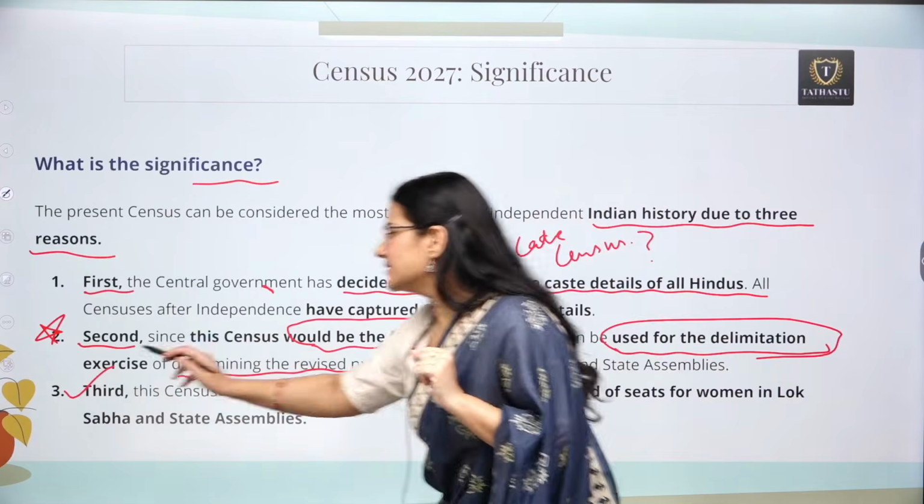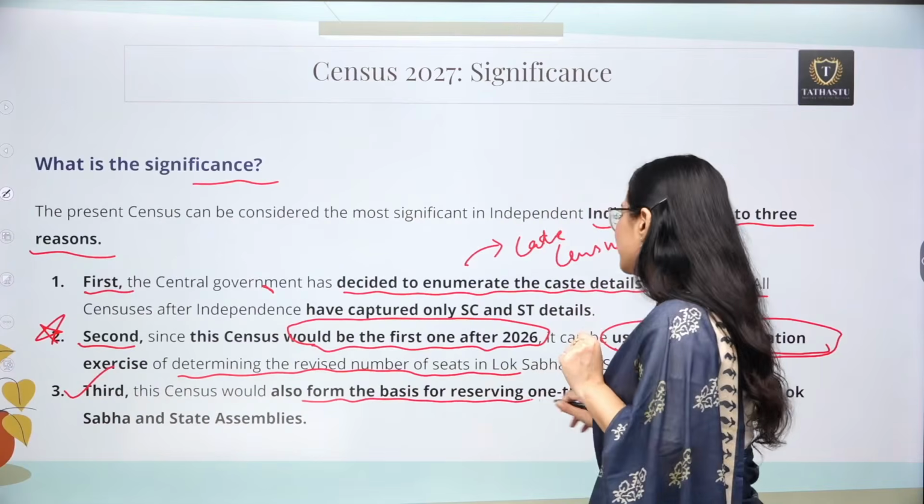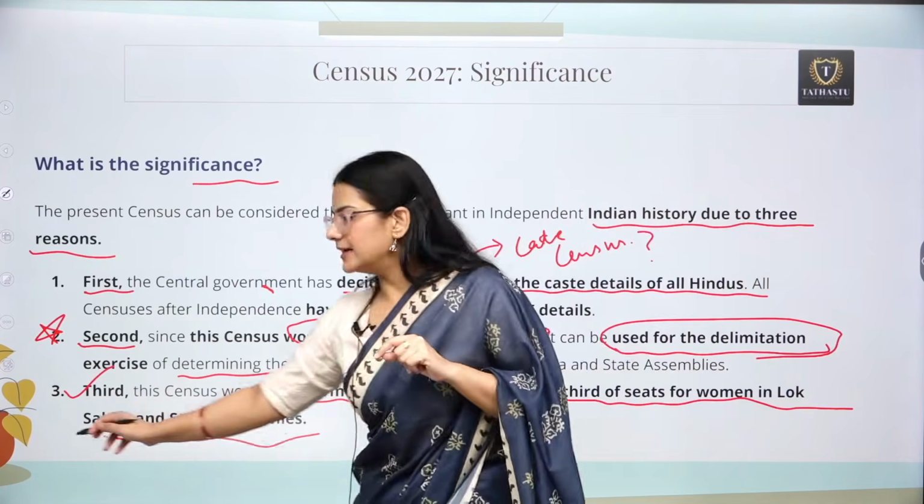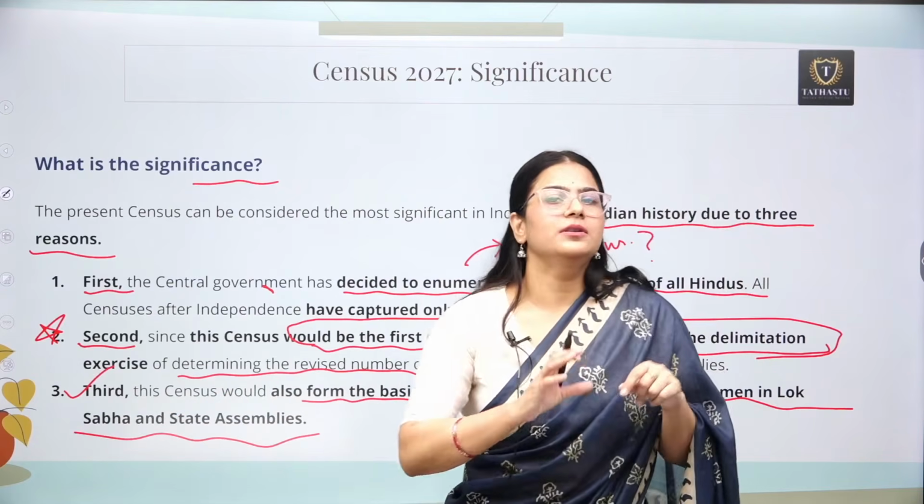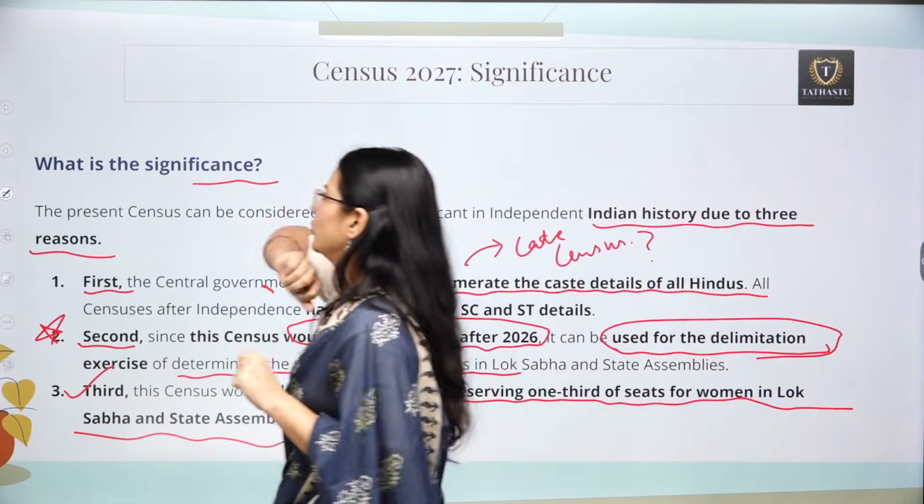The third reason why it is important is because this census is also going to form the basis for the reservation of one-third seats for women in Lok Sabha and the state assemblies. This is also one of the reasons why this particular 2027 census is important.